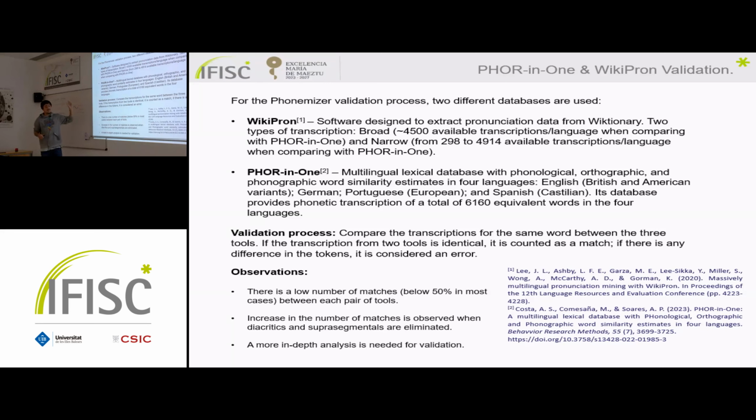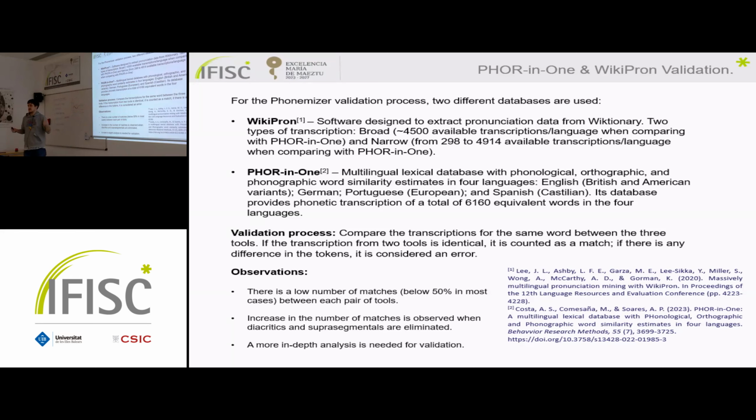The first one is Wikipron, which is a software that extracts data from Wiktionary. The other one is 4in1, which is a multilingual lexical database. It's a study that contains this database with a total of 6,160 equivalent words in 4 different languages: English, Portuguese, German, and Spanish. And it provides also the phonetic transcription.